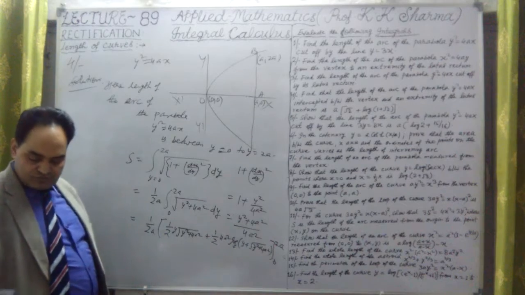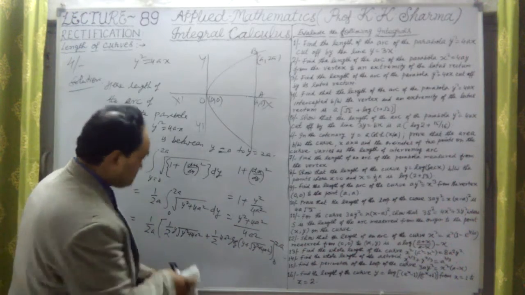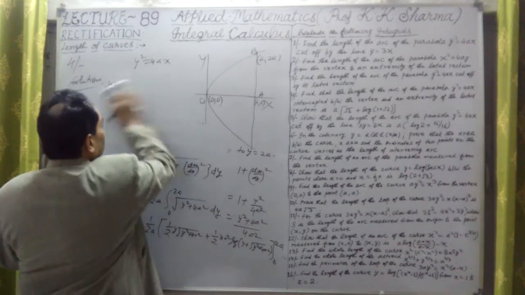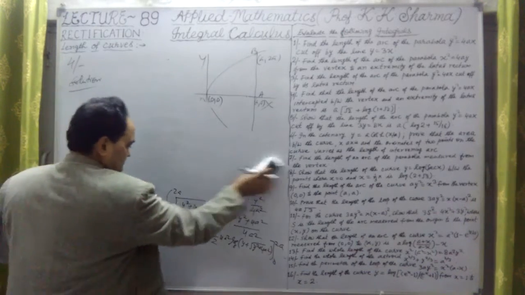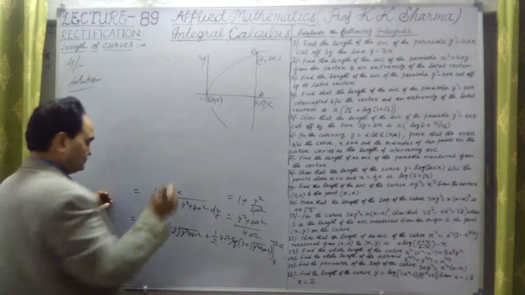Same value. So same question, but let me repeat it because the question is to be done. Let me write the answer here.